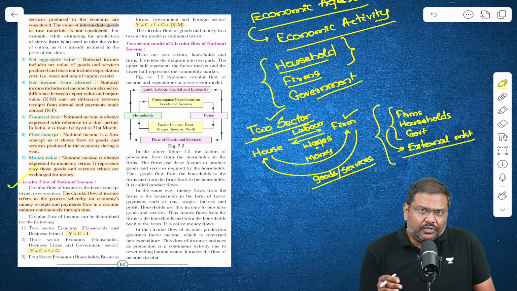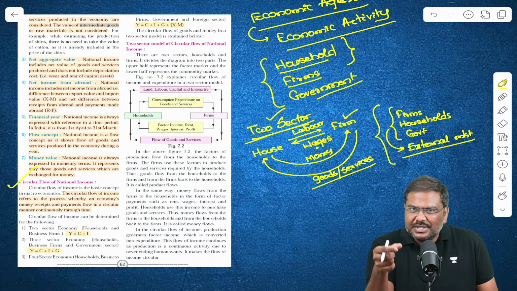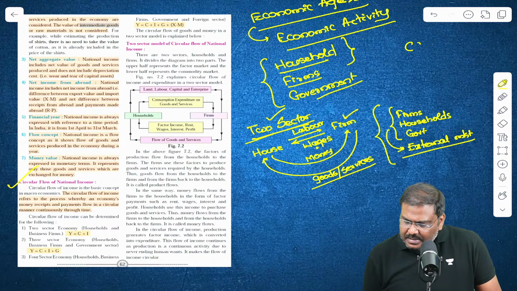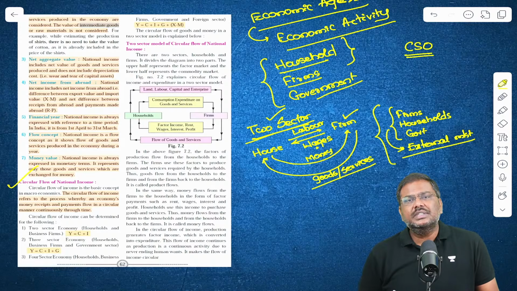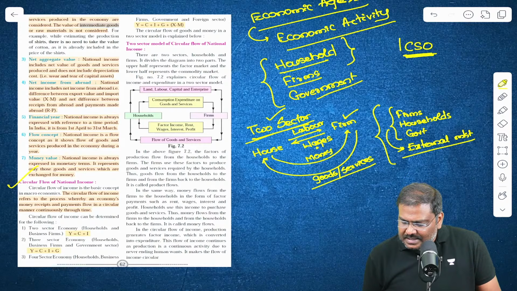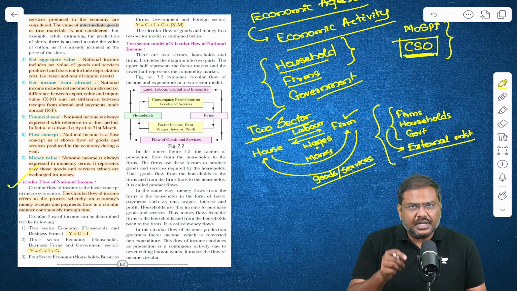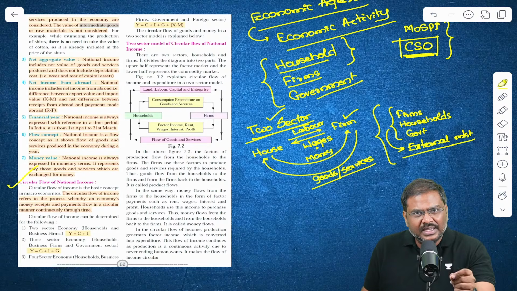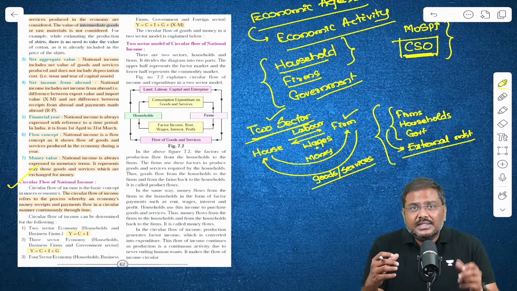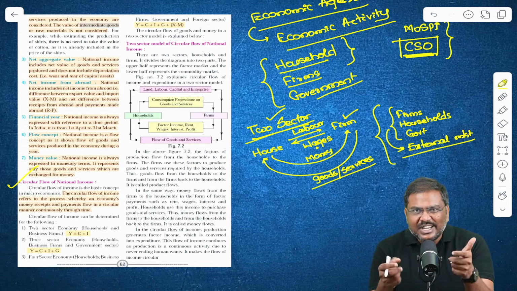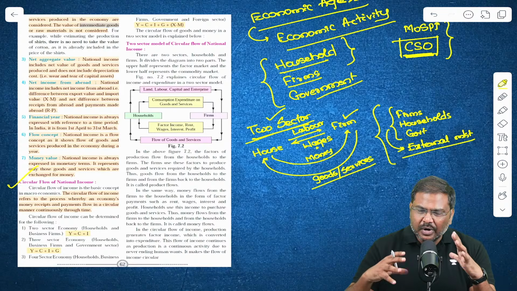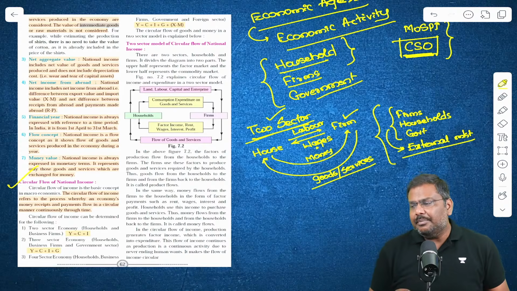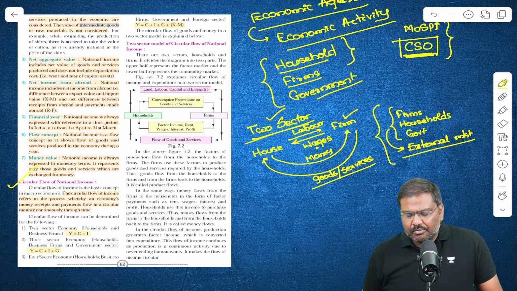Now, in the context of India, who calculates and publishes GDP? It is done by the Central Statistics Office, CSO, which functions under the Ministry of Statistics and Program Implementation, that is MOSPI. Now, what does this authority do? How is the GDP calculated? What are the important points to remember in the context of the GDP calculation? Let's understand them one by one.